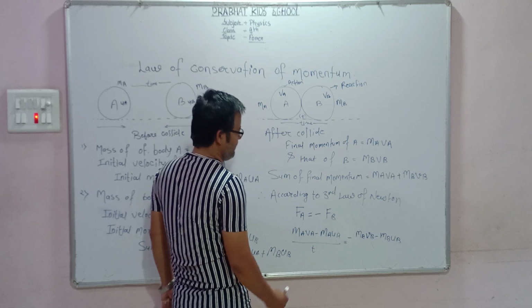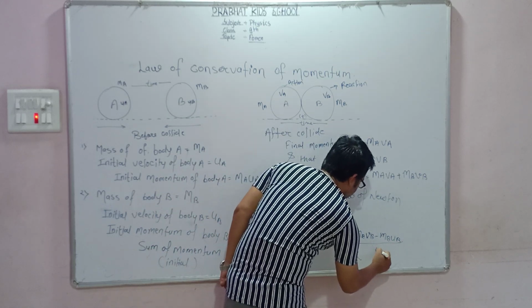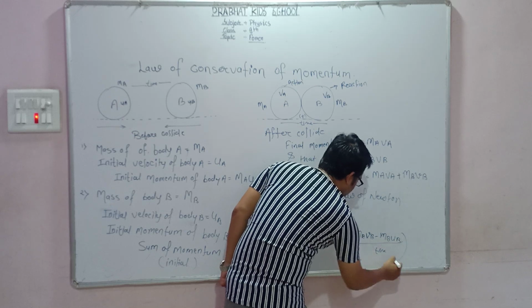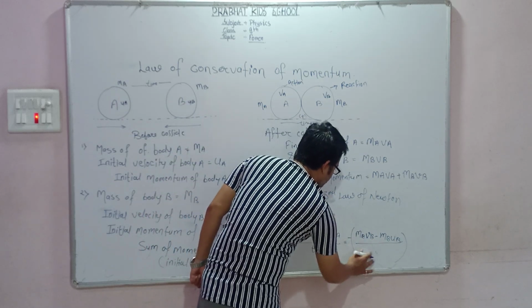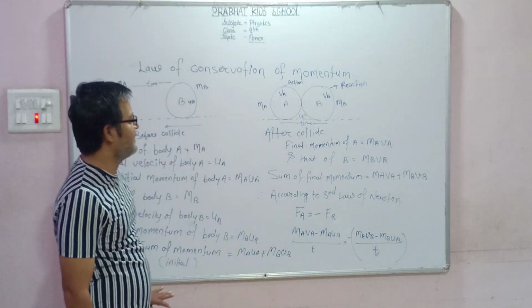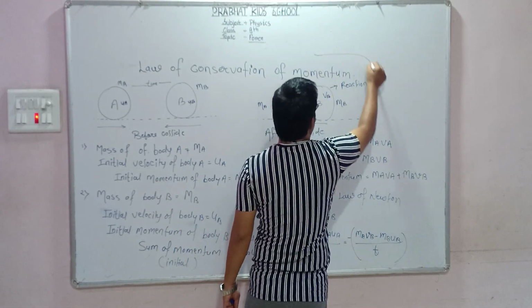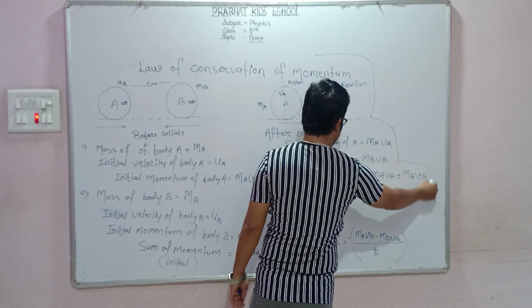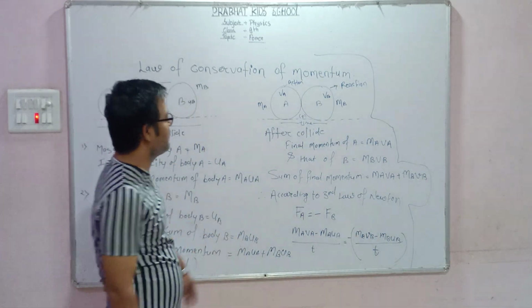Here time T gets cancelled. So what is the result?